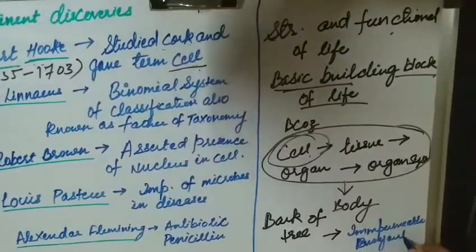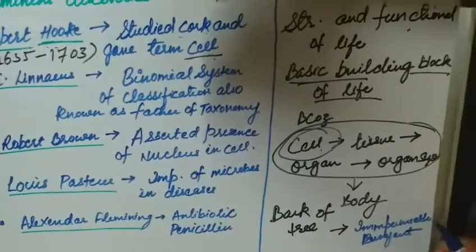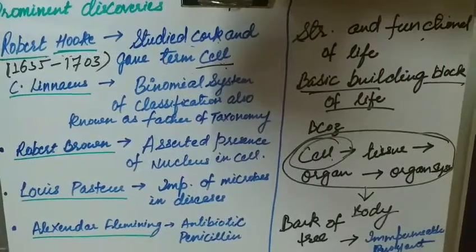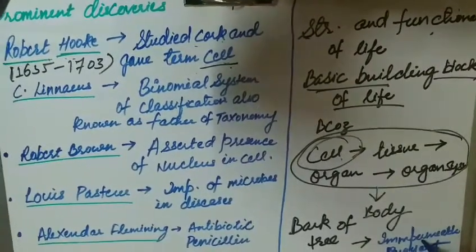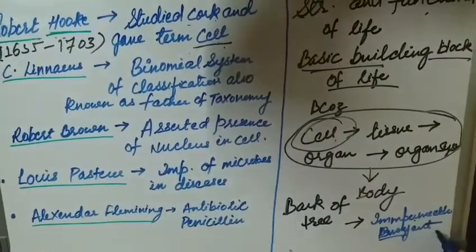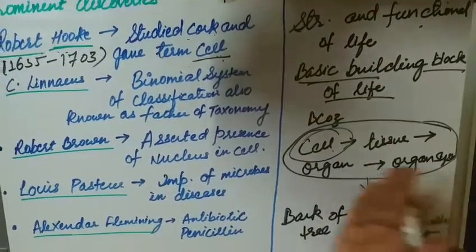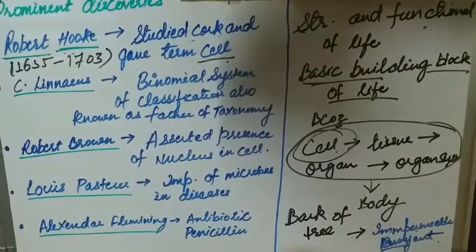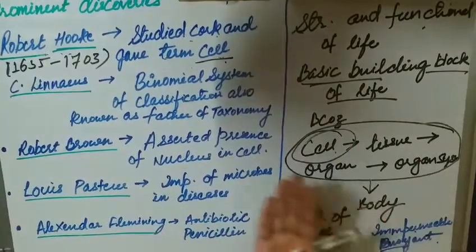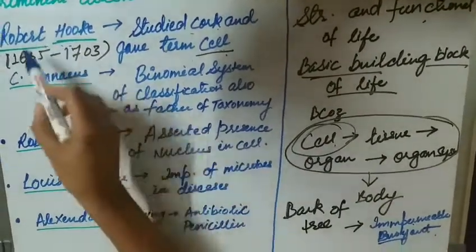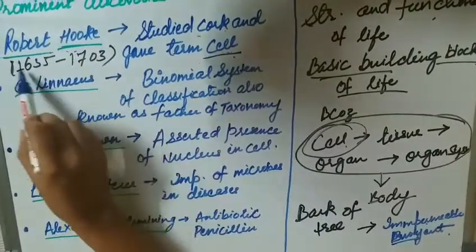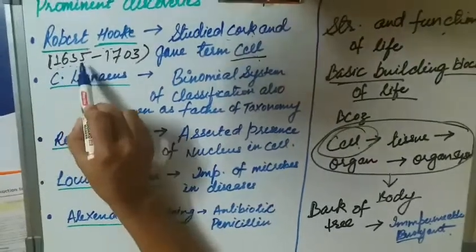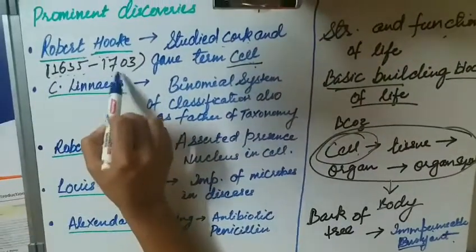Impermeable means those substances which don't allow the liquid to pass through it, and due to its impermeable characteristic, it is buoyant in nature. That means it will float on the surface of the liquid. It will not sink down. So this is about Robert Hooke, and he served in the time period between 1635 to 1703.